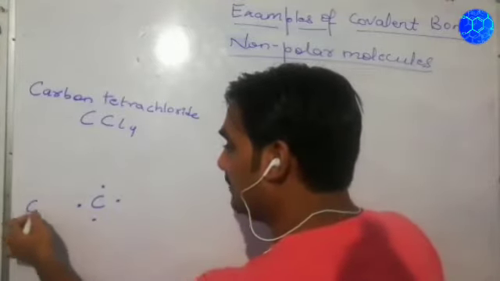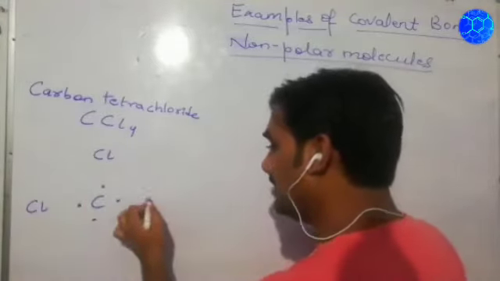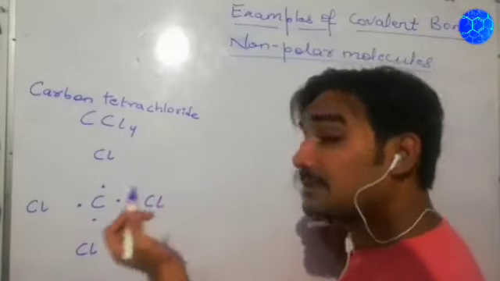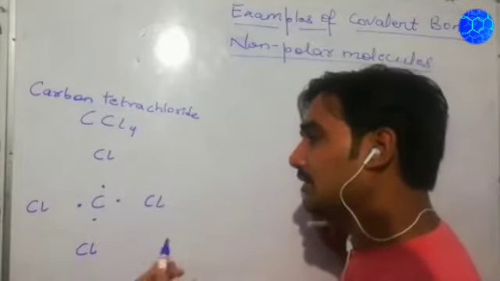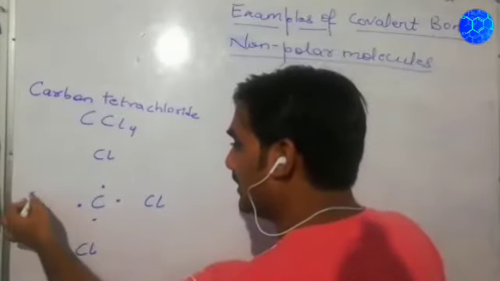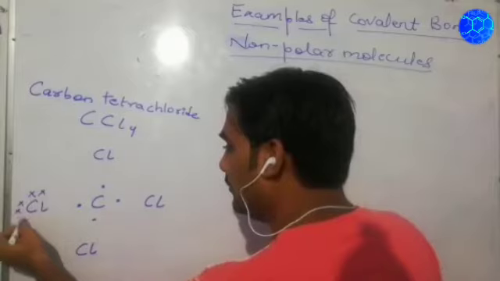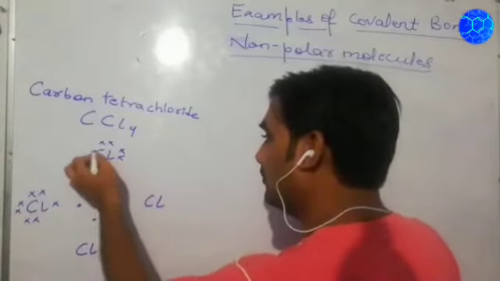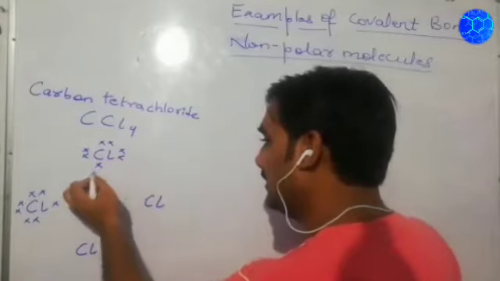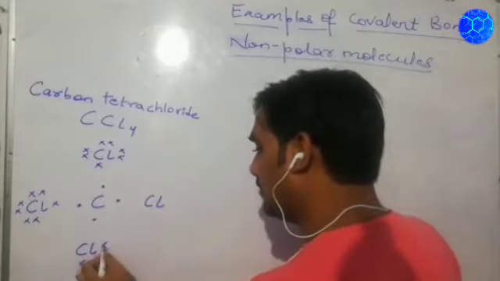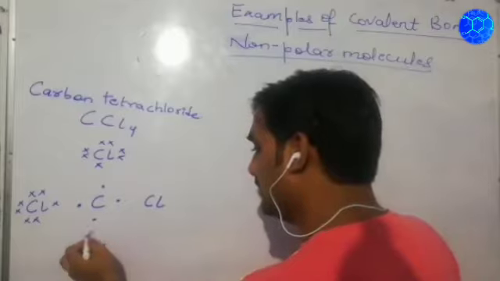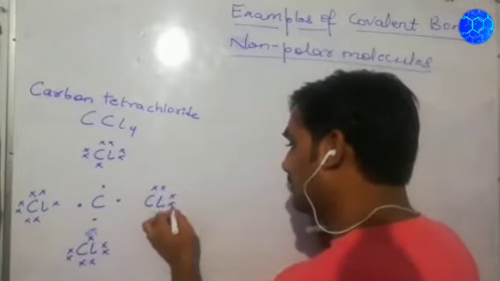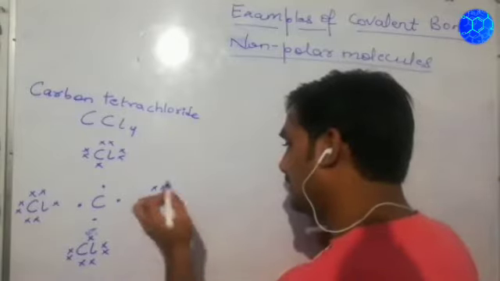In the same way, 4 Cl will be surrounding this carbon, and Cl is having what? 7 electrons in the outermost shell, as you know. So 7 electrons: 1, 2, 3, 4, 5, 6, and 7, and the same for each of the four Cl atoms.